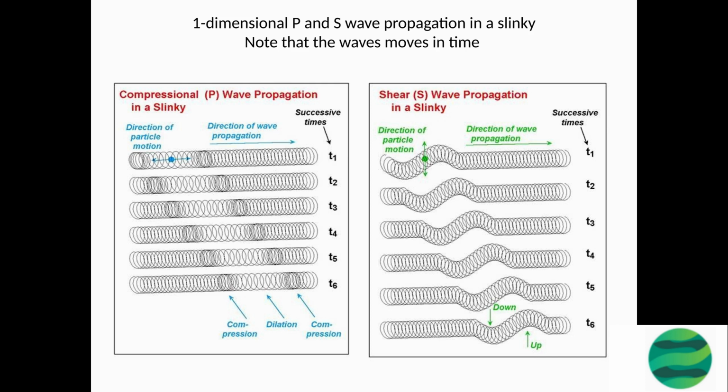The P wave will travel faster than the S wave and will be the first wave to be observed moving through the slinky. The S wave will follow the P wave, moving at a slower velocity. These waves will propagate through the slinky in a one-dimensional fashion, meaning that they will only move in the direction of the slinky and not in the direction perpendicular to it. The waves move in time, meaning that the disturbance will propagate through the slinky in a series of oscillations.